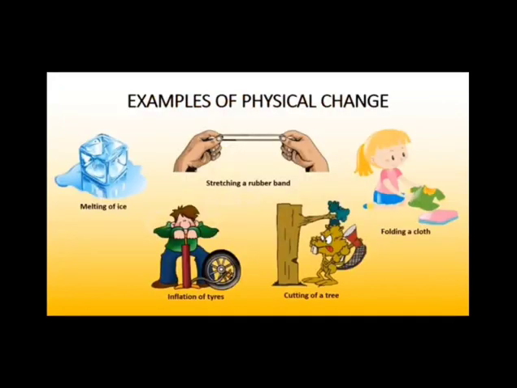So these are the examples of physical change: melting of ice, stretching a rubber band, folding a cloth, cutting of a tree, inflation of tires. All these are examples of physical changes where the physical property changes, the size and shape can change, but no new substance is formed here. Okay, so these are the examples of physical changes.